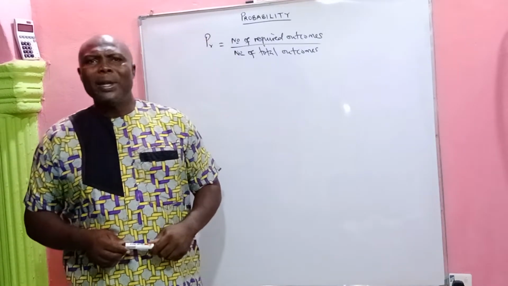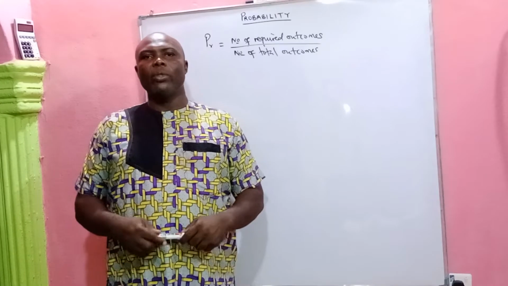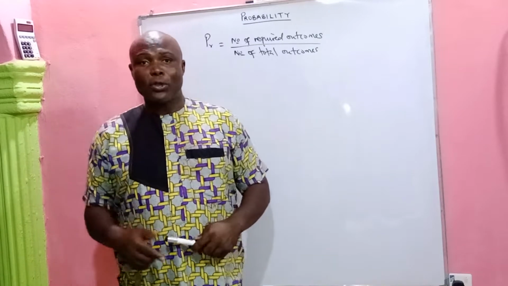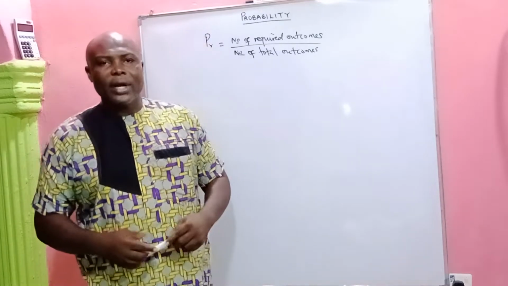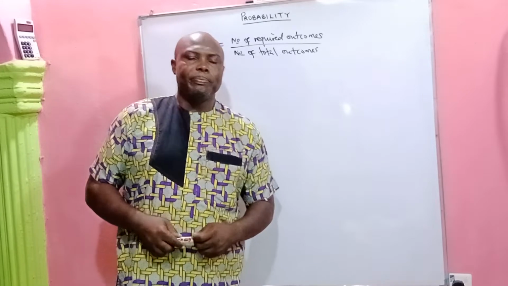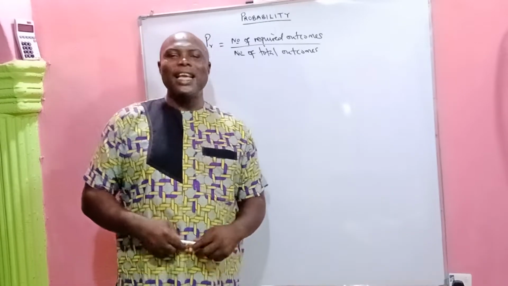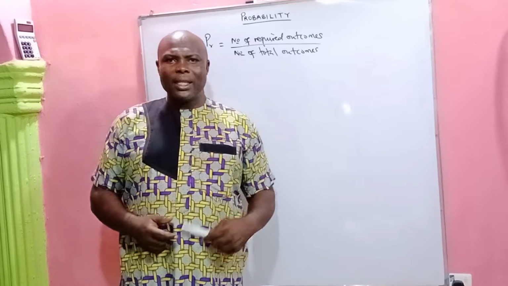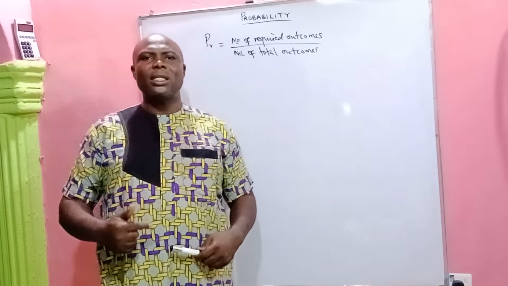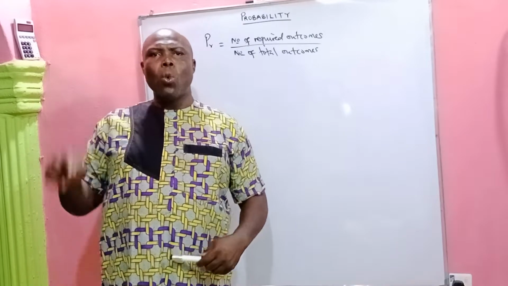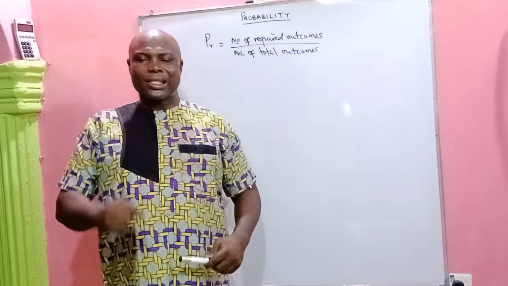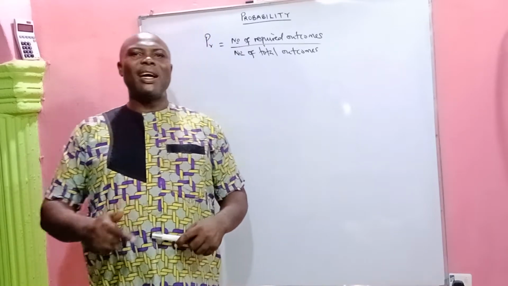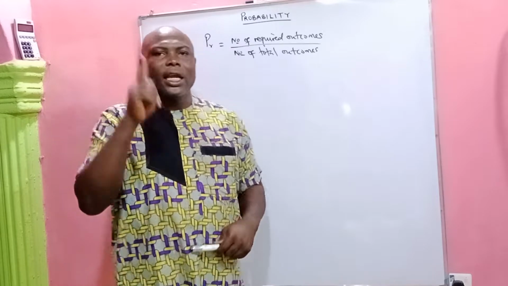All right, so the probability of an event that must occur equals 1. Say for instance, if today is Monday, what's the probability that tomorrow will be Tuesday? If today is Monday, definitely tomorrow will be Tuesday. And so the probability that tomorrow will be Tuesday equals 1. Because whether you like it or not, as far as today is Monday, tomorrow will definitely be Tuesday. And so the probability of an event that must occur with certainty is 1.